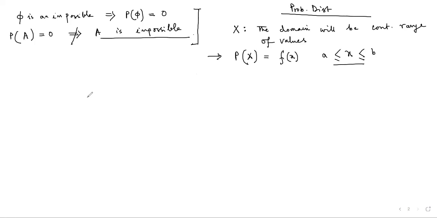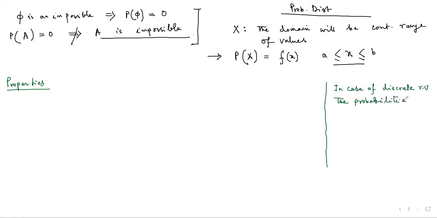And just like the discrete case, we can also consider some properties of this continuous probability distribution. As you know, in the case of a discrete random variable, the probabilities associated were known as the probability mass function.